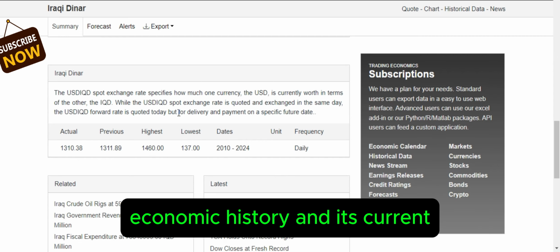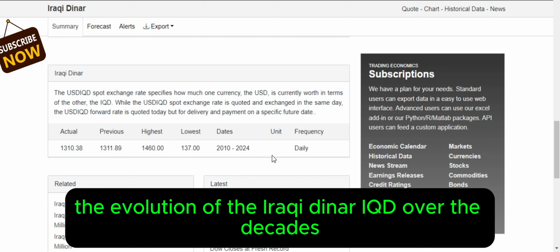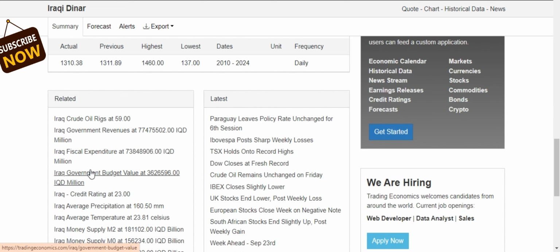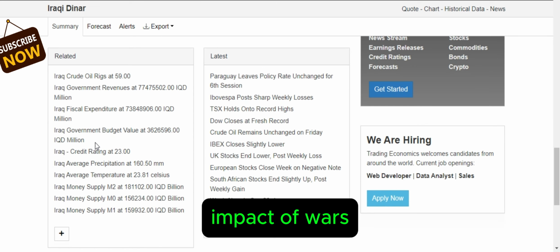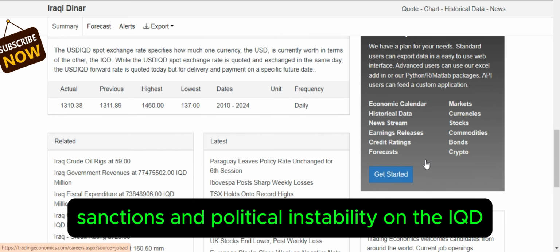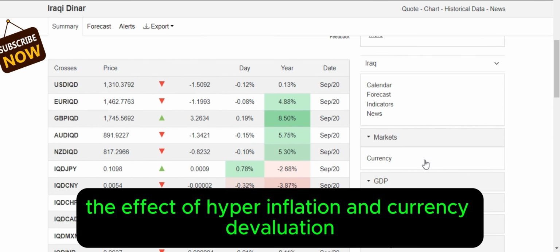Iraq's economic history and its currency. The evolution of the Iraqi dinar, IQD, over the decades. Impact of wars, sanctions, and political instability on the IQD. The effect of hyperinflation and currency devaluation.